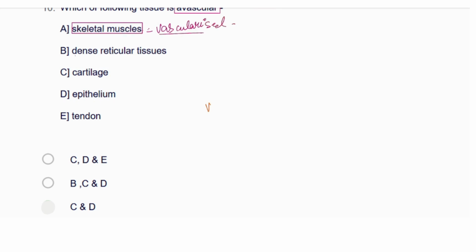Second is the dense reticulate tissue. Dense reticulate tissue, in the sense these are actually the loose connective tissues. It is a dense connective tissue, not the loose, sorry for that. So in the dense connective tissues we have seen the vascularization.